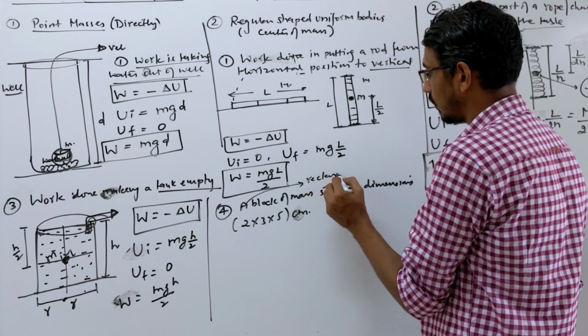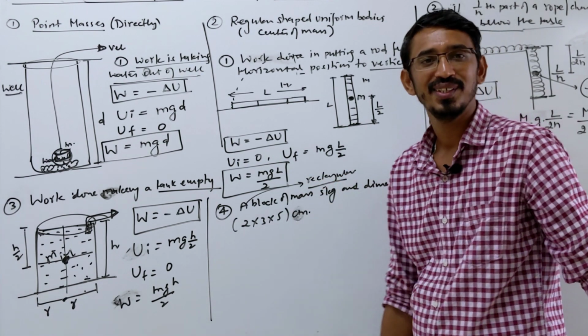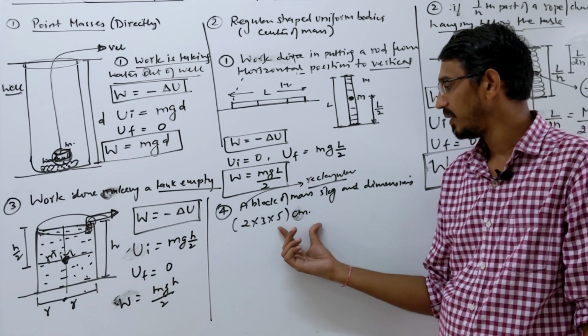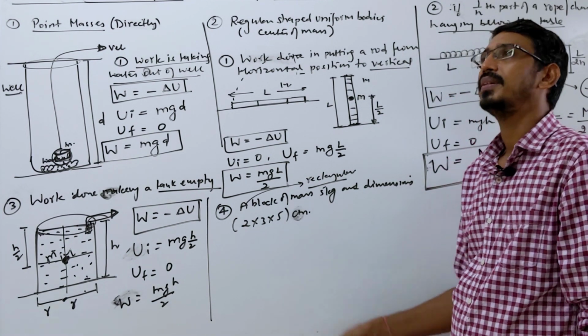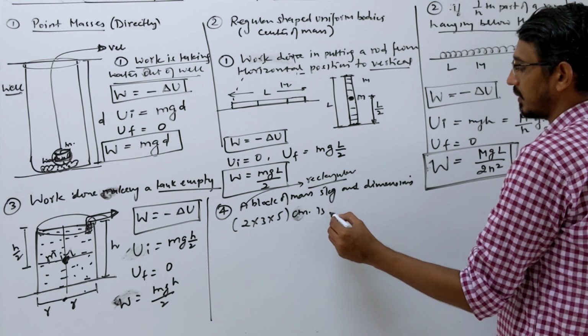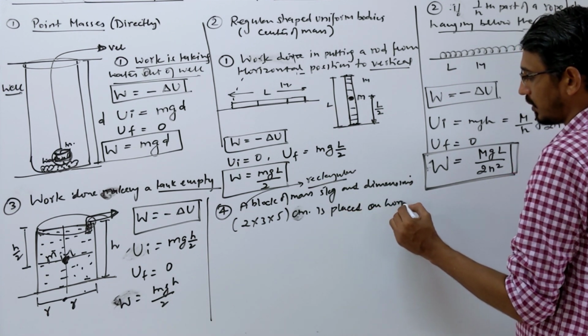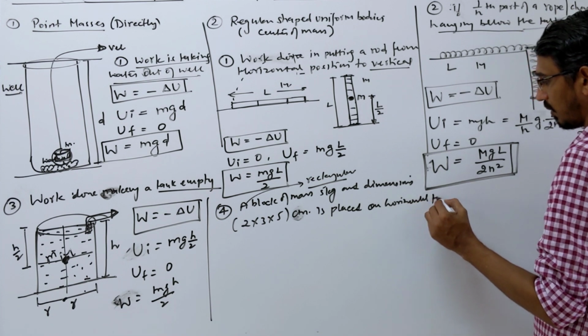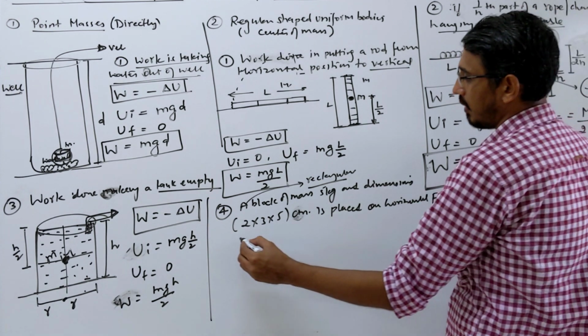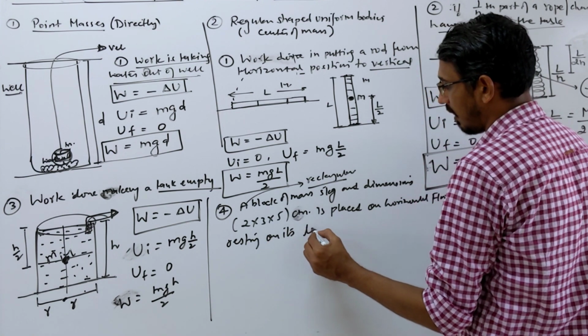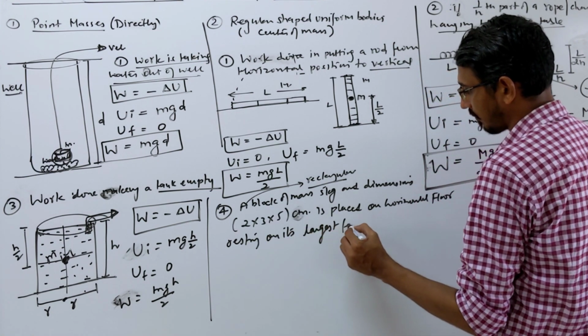So look, a rectangular block of mass 5 kg and dimensions 2 into 3 into 5 centimeter is placed on a horizontal floor, resting on its largest face.